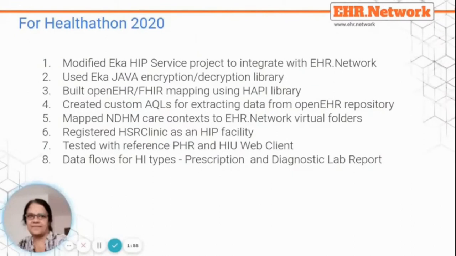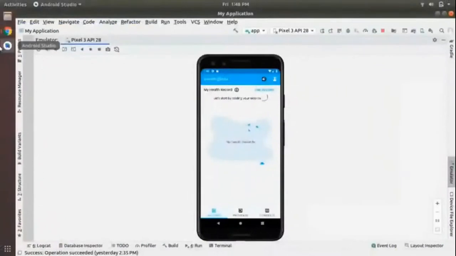We have registered HSR Clinic as a HIP facility. PHR and HIU web clients have been tested with our solution. The HI types prescription and diagnostic lab reports have been tested and will be demonstrated in the demo that follows. Thank you. Hi, I'll be demonstrating the NDHM Sandbox workflow with our iShare application.